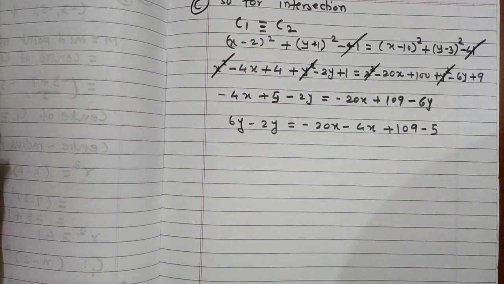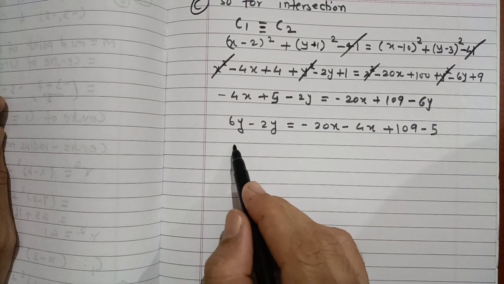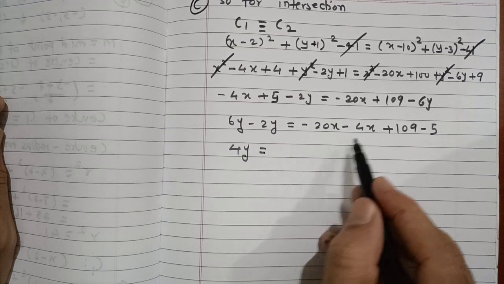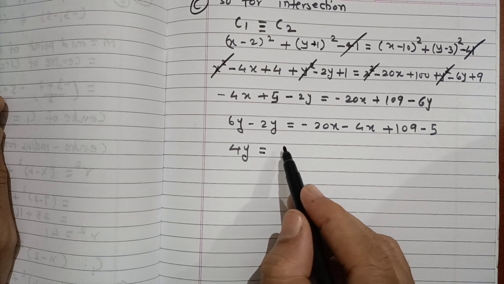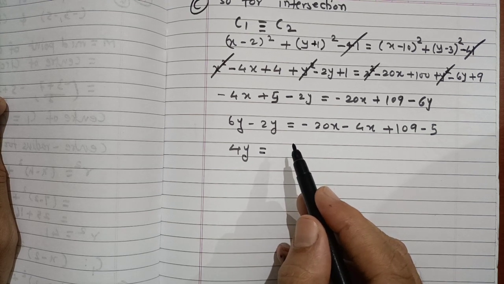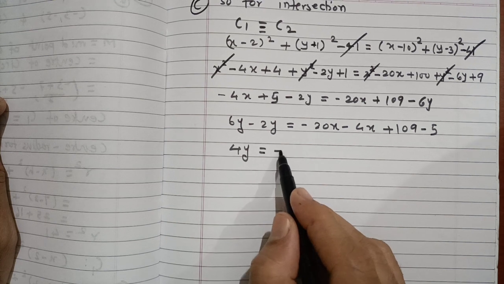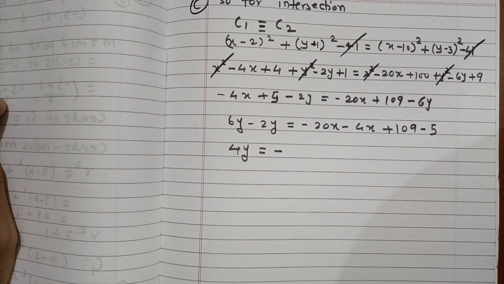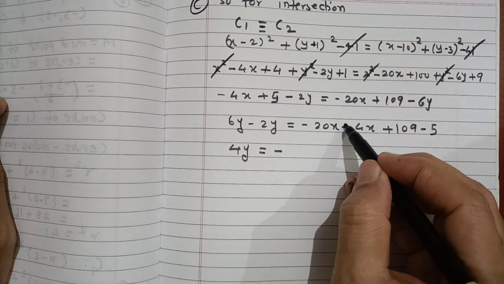This to that side. This is 4y is equal to minus 24. No, sorry, I think I made a mistake. Yes, minus becomes plus here.